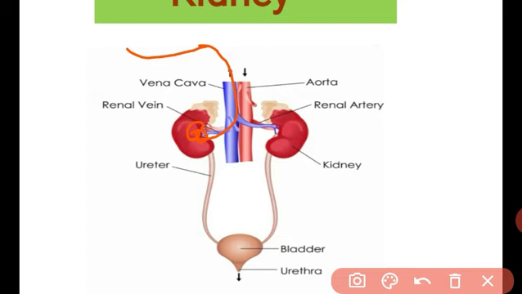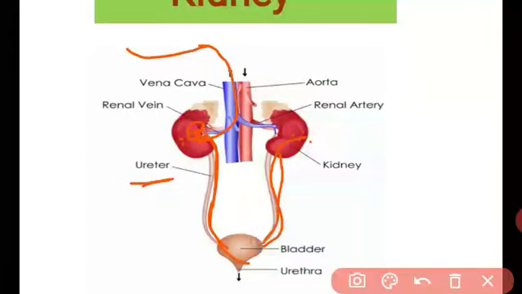Got it, student? Means the two kidneys. The main function of the kidney is purification of blood and formation of urine, and this urine is transferred from the kidney to the urinary bladder through the ureter. The ureter arises from the hilum. Hilum is part of the internal structure of the kidney, and the ureter arises from the hilum and it is situated behind the urinary bladder.